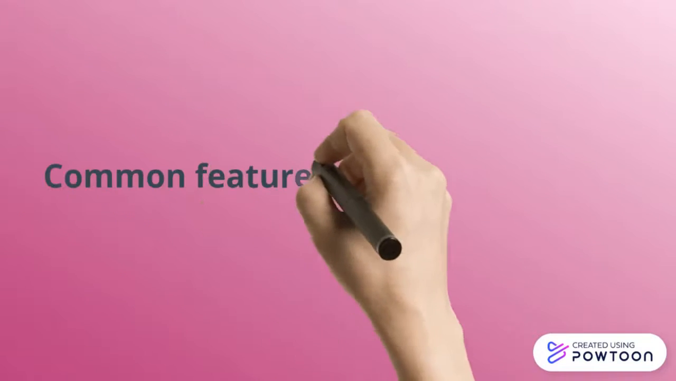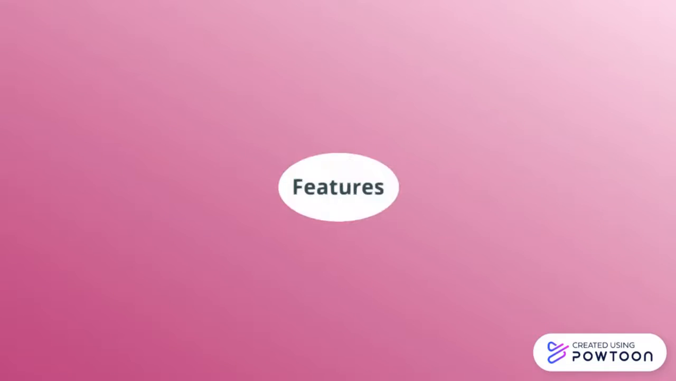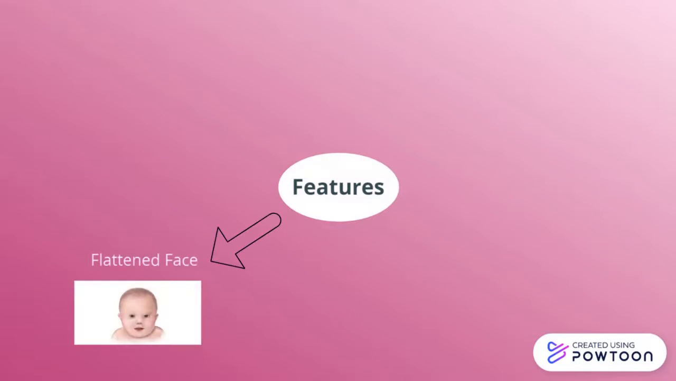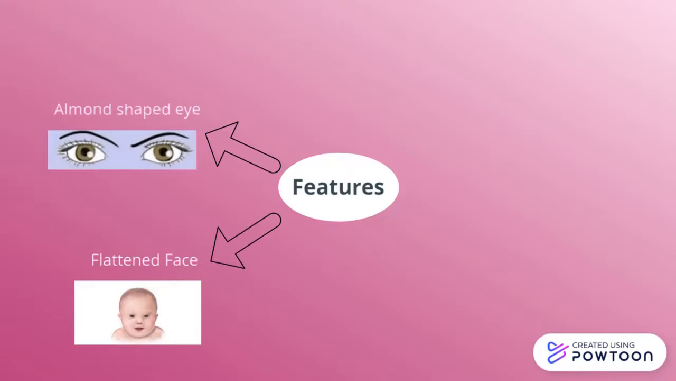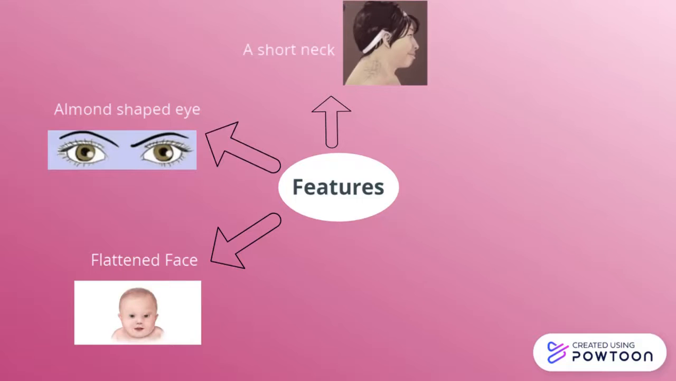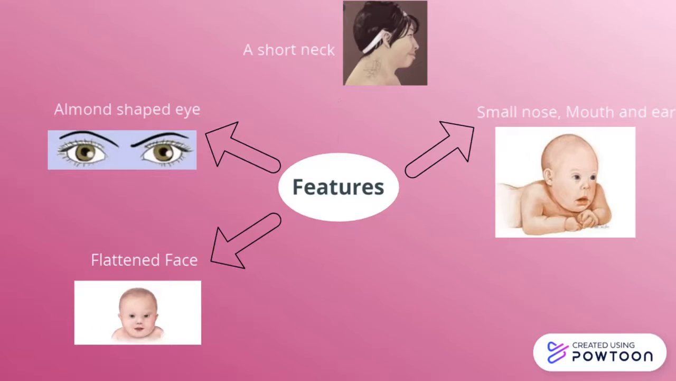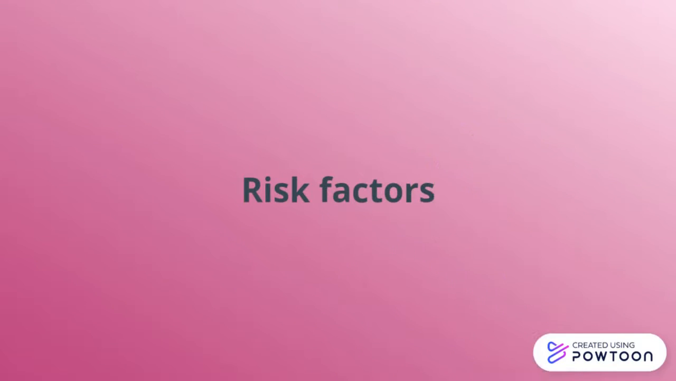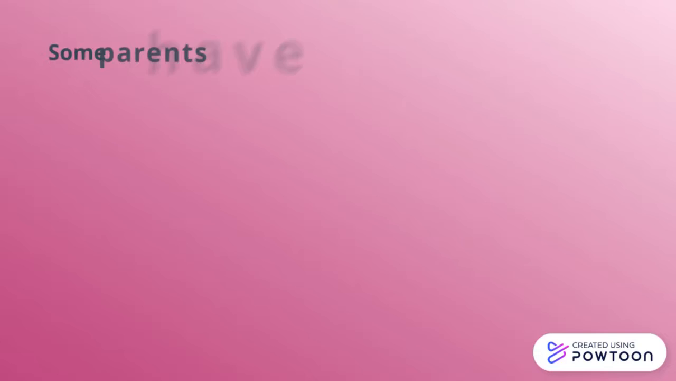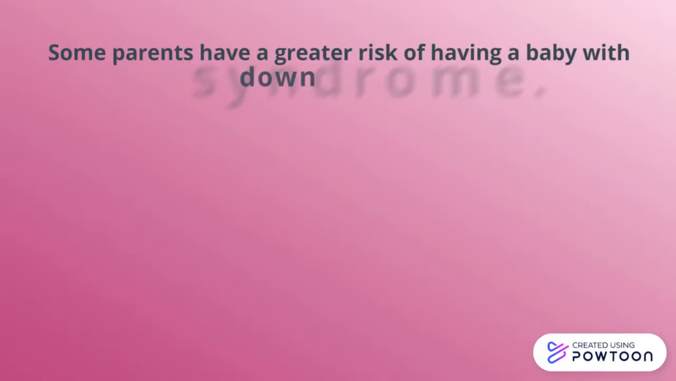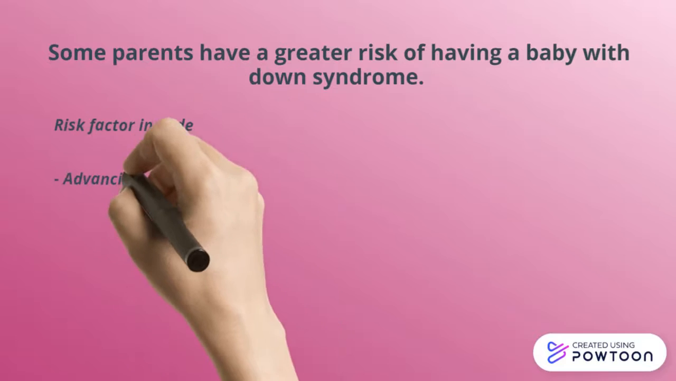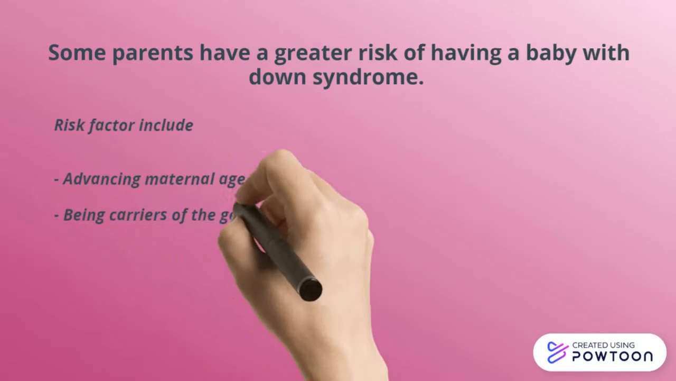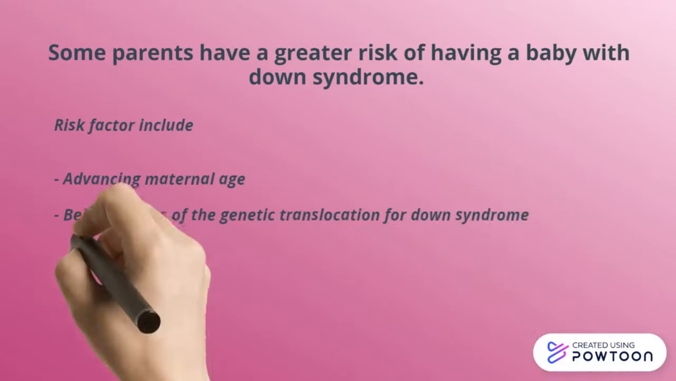What are the common features of Down syndrome? Features include a flattened face, almond-shaped eyes, a short neck, small nose, mouth and ears, and wide short hands with short fingers. What are the risk factors for Down syndrome? Some parents have a greater risk of having a baby with Down syndrome. Risk factors include advancing maternal age, being a carrier of the genetic translocation for Down syndrome, and having had one child with Down syndrome.